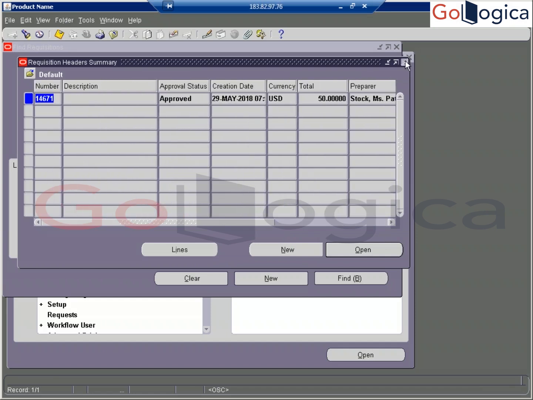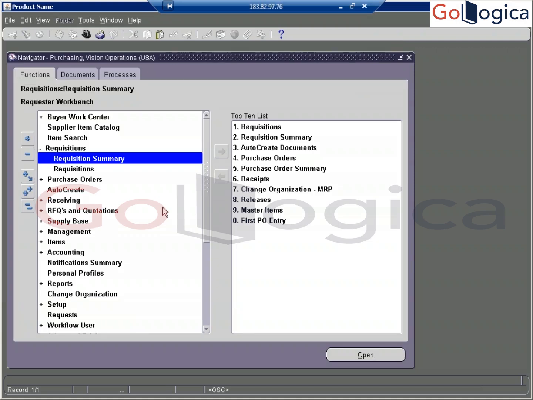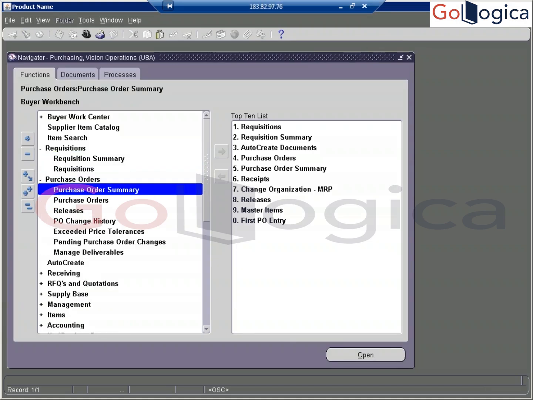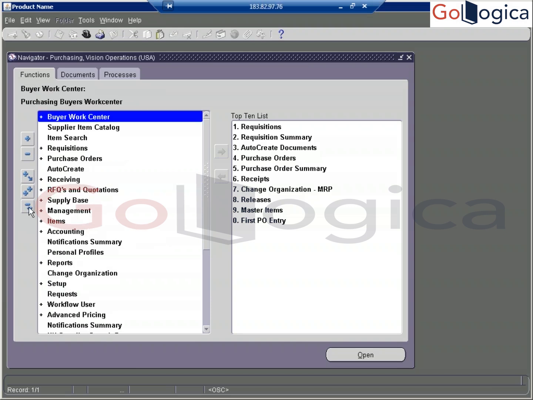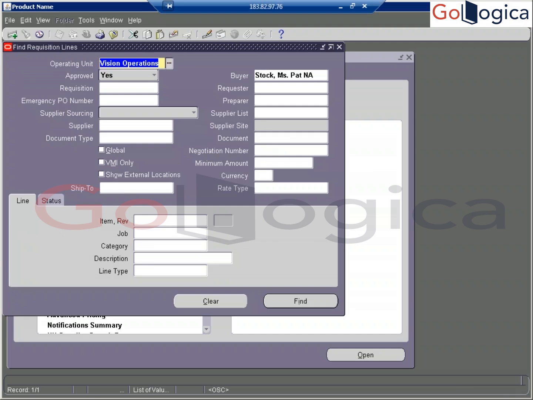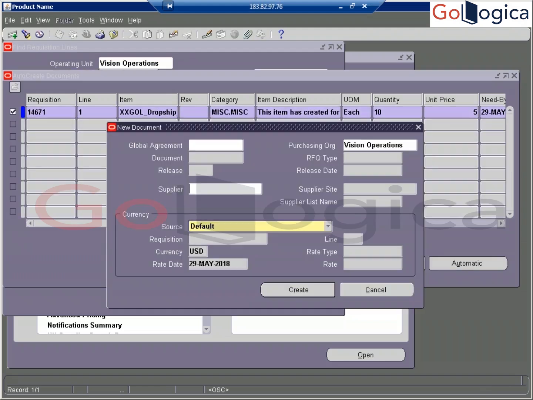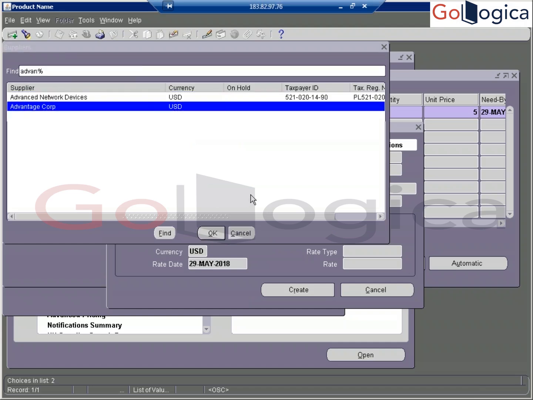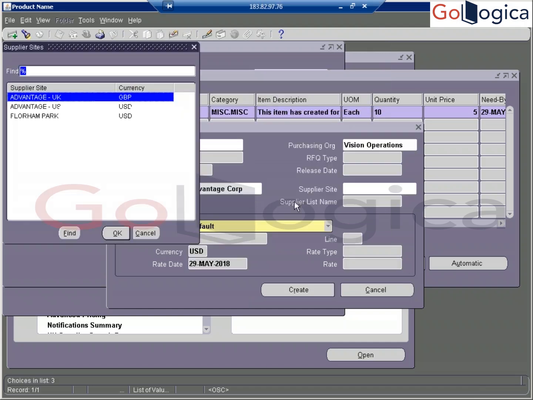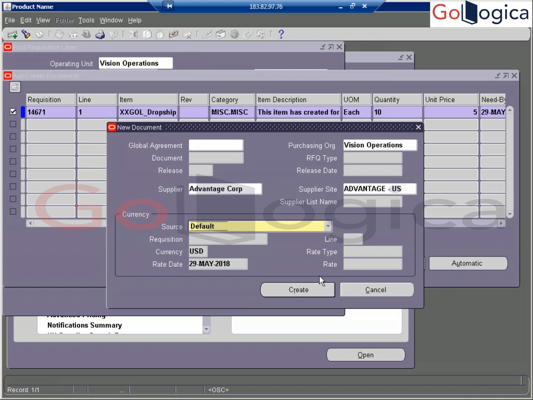Now what do you have to do? Now go to create the purchase order. How will you create the purchase order? I'm going to use autocreate based on the requisition. So it's clear. Then you can put in your requisition number, and then click on find, and then the standard PO we are going to create automatically. Here you need to decide who is the supplier. Okay. So you can take the supplier and supplier site. Okay. Now you can create.